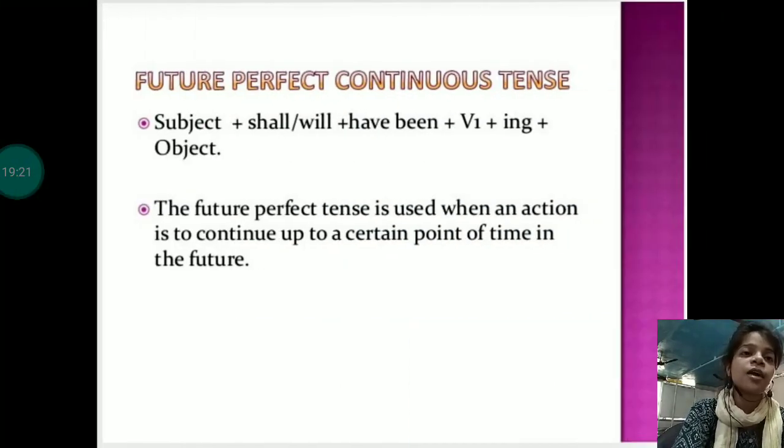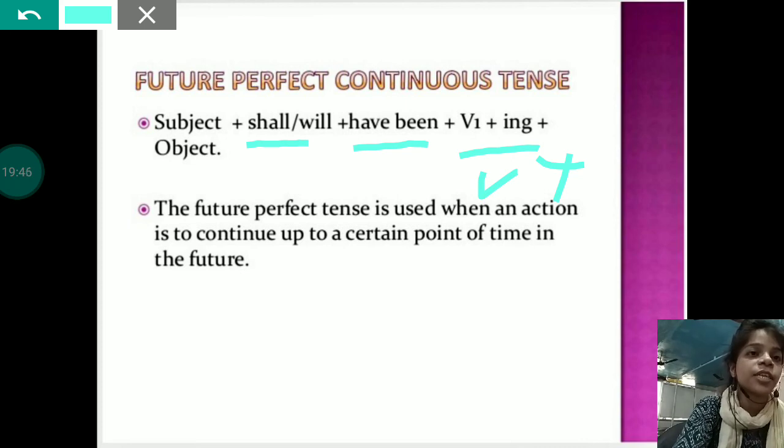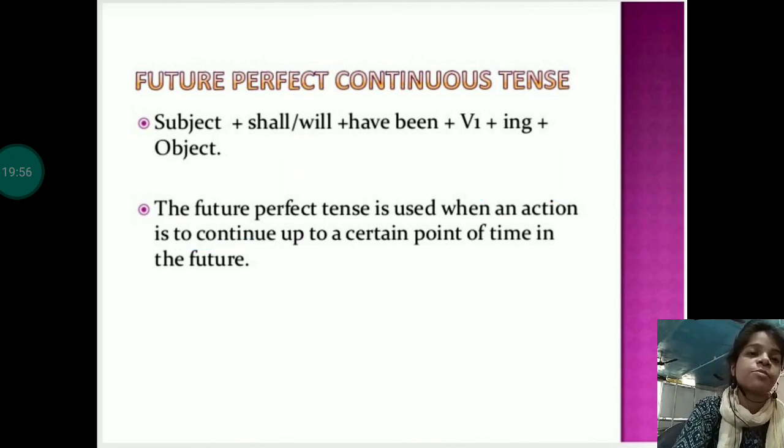And the last one is future perfect continuous tense. For future perfect continuous tense, the rule is subject plus shall or will plus have been plus V4 and then object. This is the structure of future perfect continuous tense. It is used when an action is to continue up to a certain point of time in the future. Then it will be future perfect continuous tense.